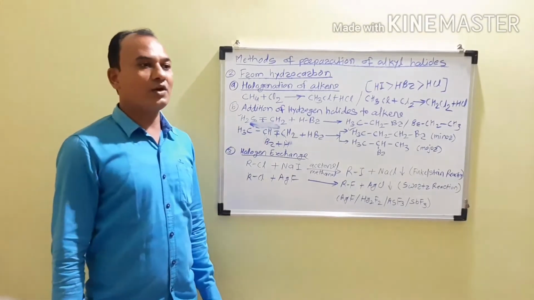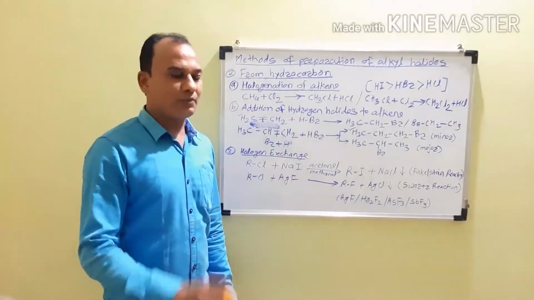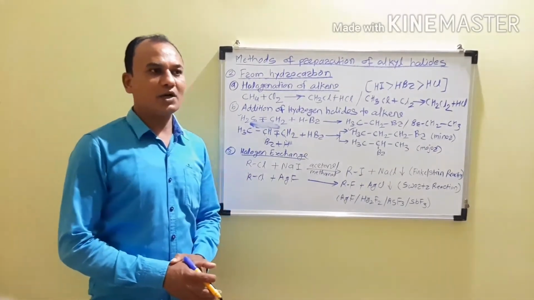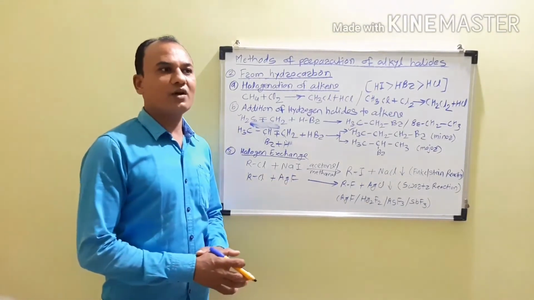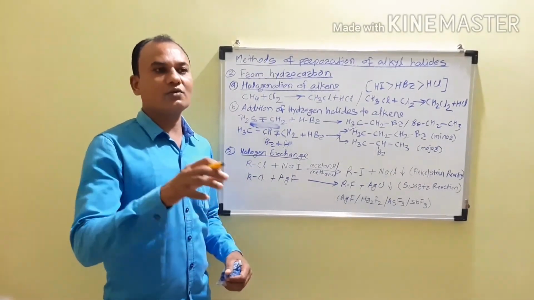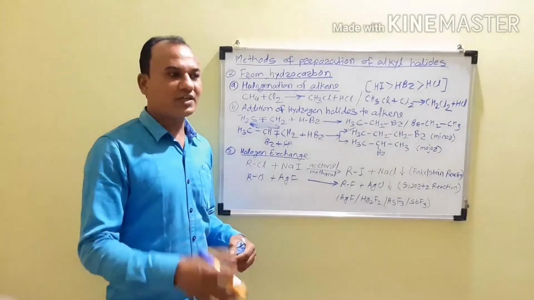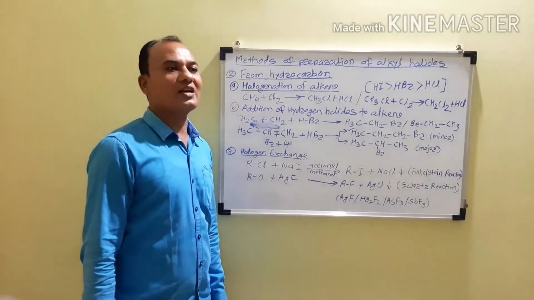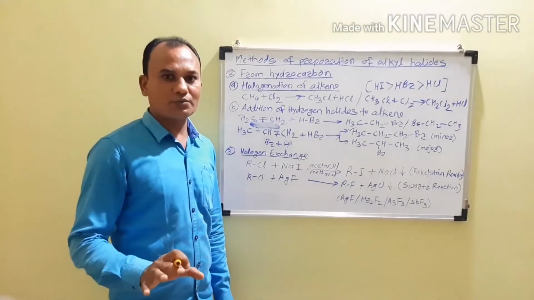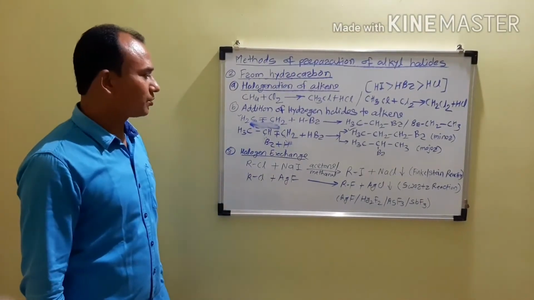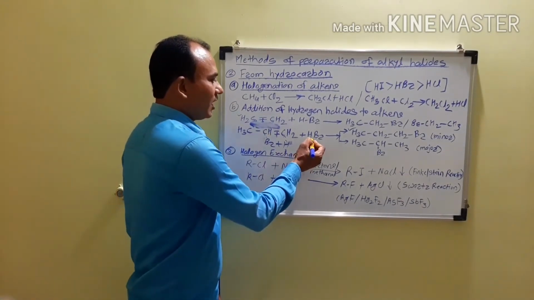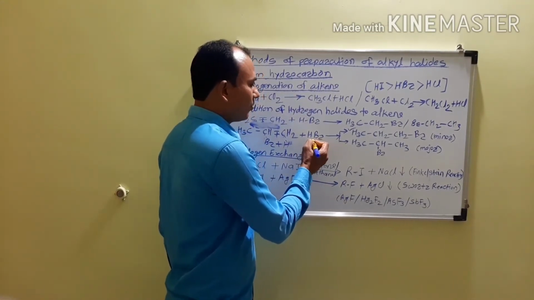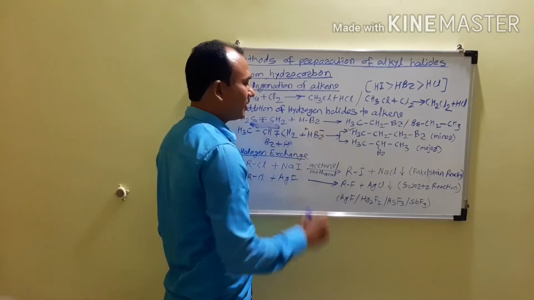But how can we decide theoretically which one will be our major product? For that you have to use the Markovnikov rule. What is the statement of the Markovnikov rule? According to the Markovnikov rule, if there is addition of an unsymmetrical reagent to an unsymmetrical substrate, the negative part of the adding reagent attaches to that carbon atom which has a lesser number of hydrogen atoms. That is the Markovnikov rule. And when we are applying the Markovnikov rule, the negative part of the halo acid, hydrogen bromide, is the bromine, and the hydrogen will be the positive part.